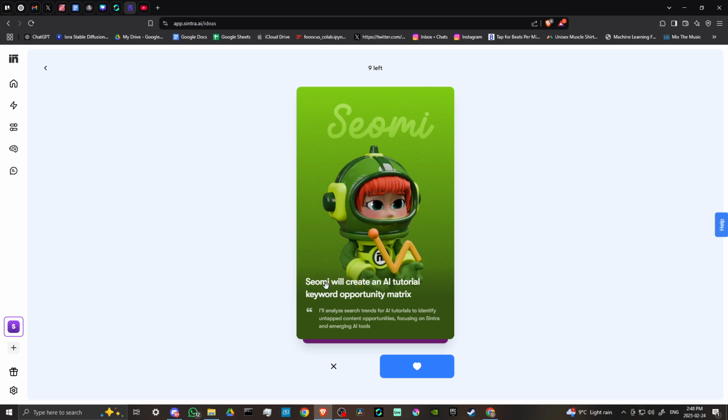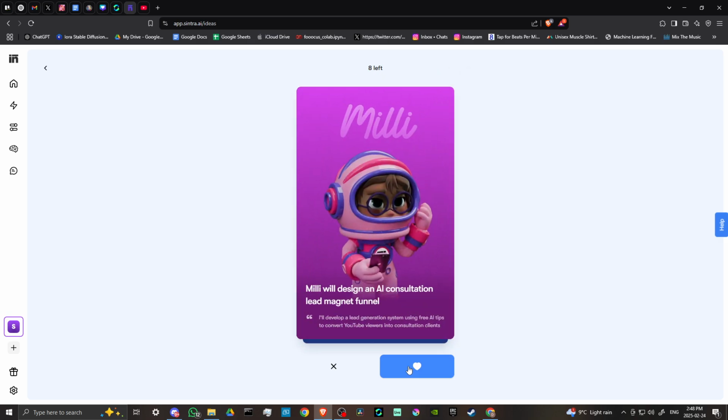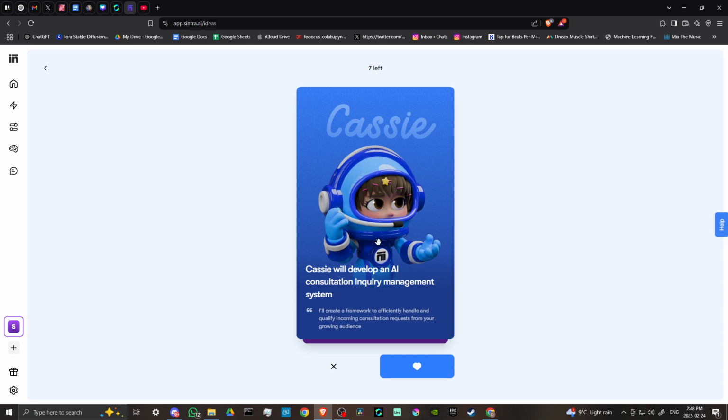Here we have Xiaomi. Xiaomi is going to create an AI tutorial keyword opportunity matrix. I'll analyze search trends for AI tutorials to identify untapped content opportunities, focusing on Sintra and emerging AI tools. That sounds phenomenal. Thank you so much, Xiaomi. Let's say yes to that. Here we have Millie. Millie will design an AI consultation lead magnet funnel. I'll develop a lead generation system using free AI tips to convert YouTube viewers into consultation clients. Sounds great. Let's say yes to that.